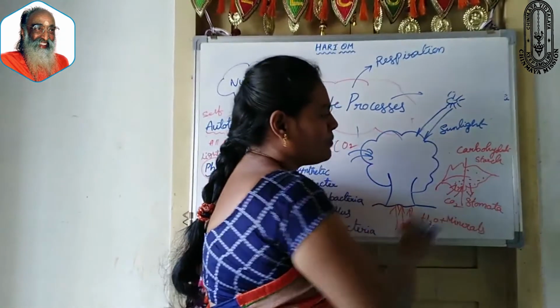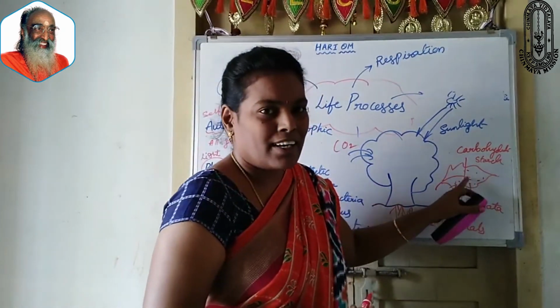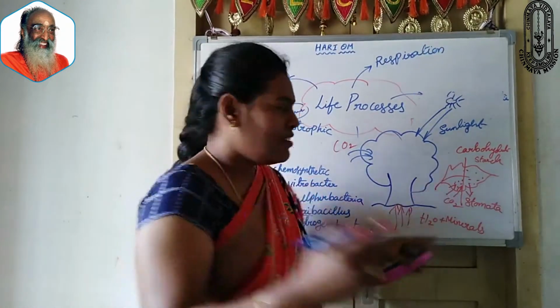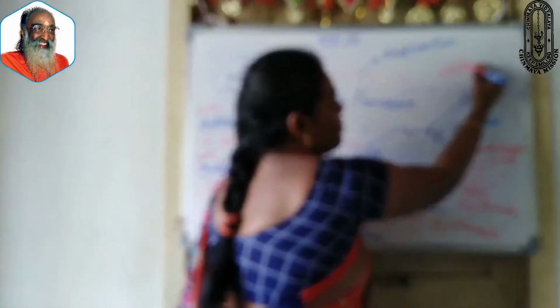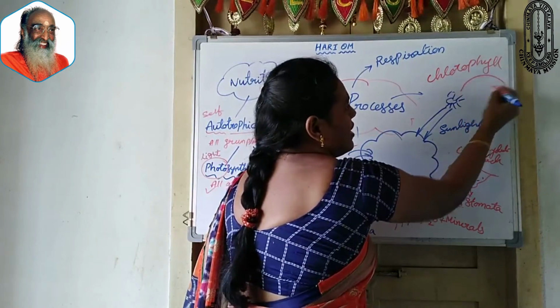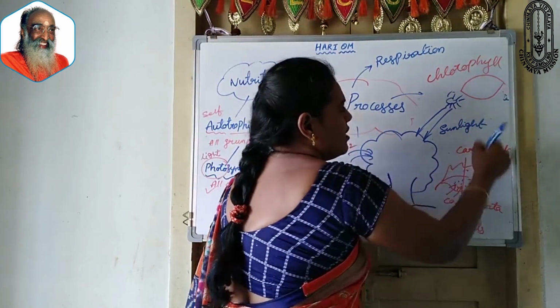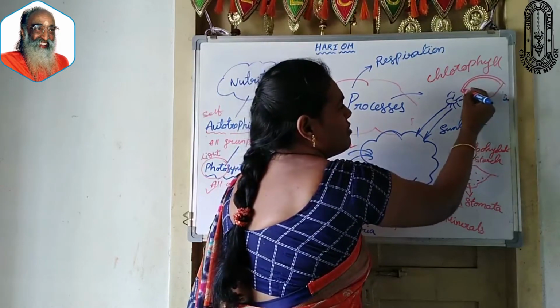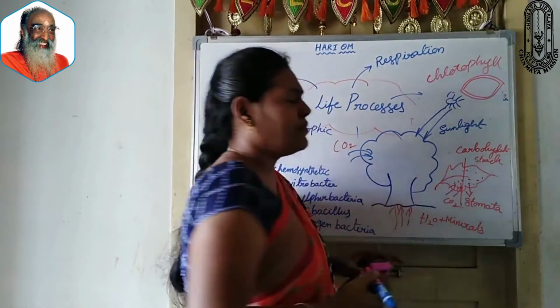You all know that the leaf contains a green color pigment which is called chlorophyll. In the leaf, many chlorophyll are present.